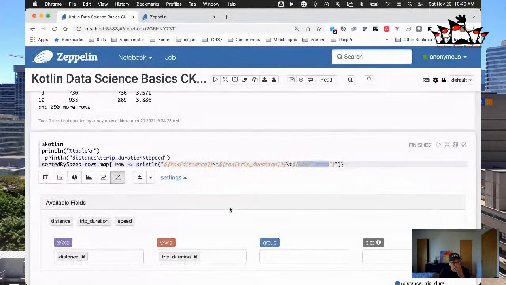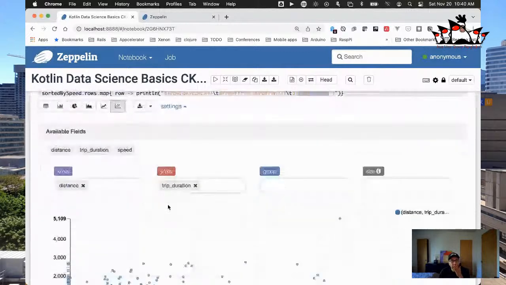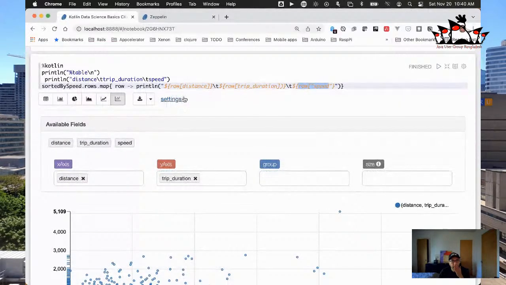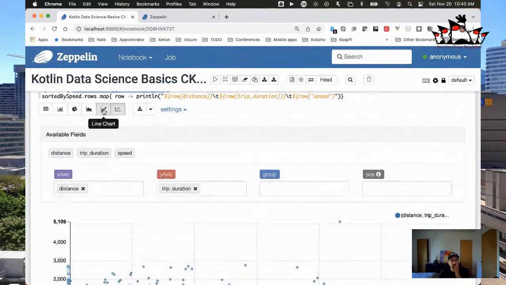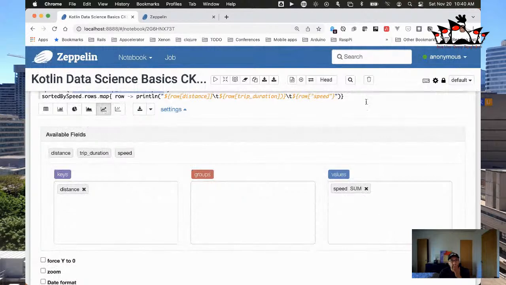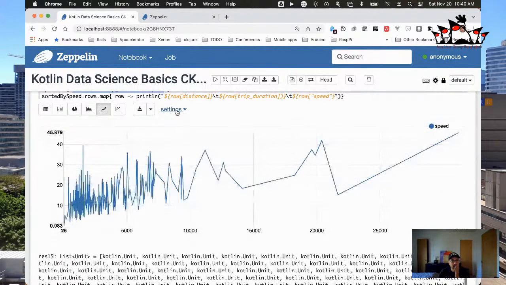Okay, so now that we have that, we can go and look at this data in various different ways. You can see here the available fields right here. And that's interesting because if you remember right here, that is where we said these are the different fields or the properties that we're going to put into this table. So now let's go and look at this in a different way. Okay, let's do this as a line chart. And actually let's get rid of the settings, right?